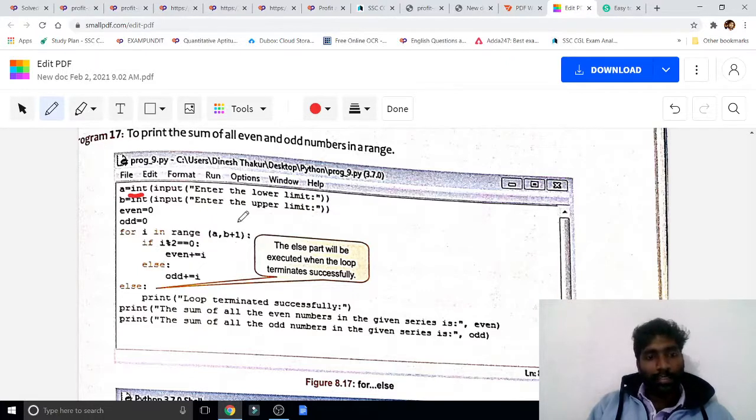This is just a simple condition they have given. If any condition becomes false, this loop cannot execute. The else part will be executed when the loop terminates successfully. Terminate means what? Stops. If it finishes successfully, it will run.